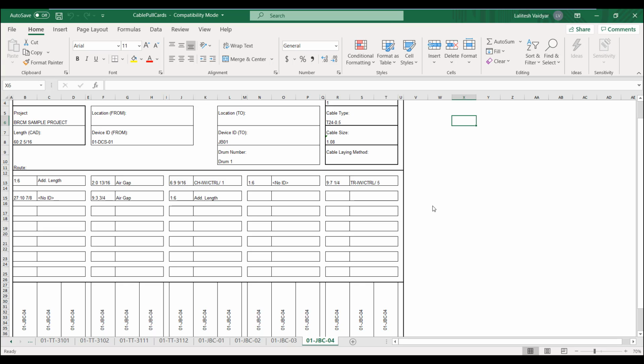In today's video, I will explain how to generate cable pull cards in Bentley Raceway and cable management. Cable pulling is an important task in construction projects. To facilitate cable pulling, Bentley Raceway and cable management provides the ability to generate cable pull cards. The cable pull cards provide detailed information regarding the cable such as the cable length, cable type, cable laying method, and the route taken by the cable.